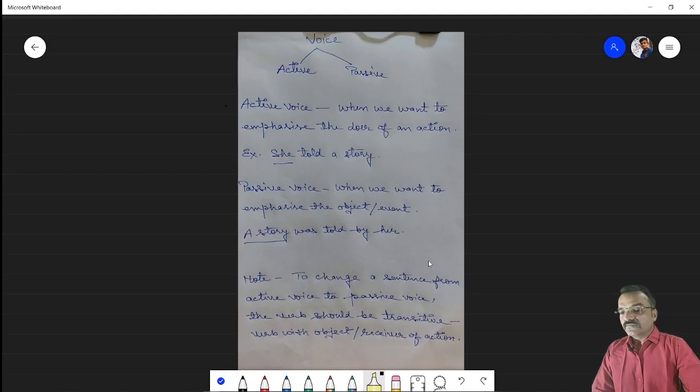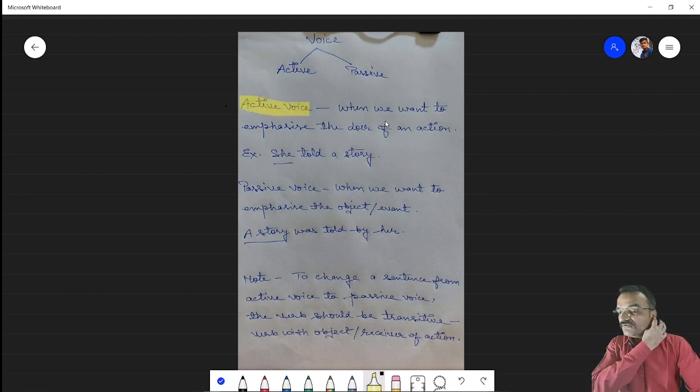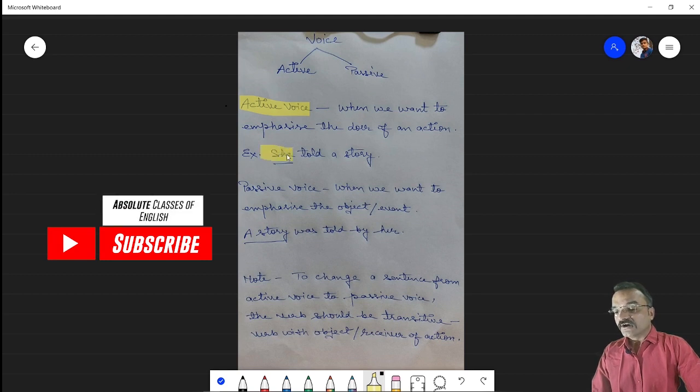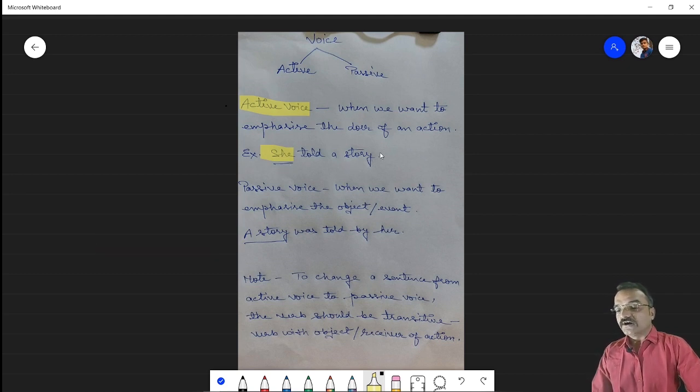So let's start from voice, active and passive. First of all, I would like to explain to you what an active voice is. When we write any sentence in active voice, we want to emphasize the doer of an action. Doer means subject, doer of action. For example, in this sentence, she is the doer. She is the doer of this sentence. So if you want to emphasize the doer, we will say that she told a story.